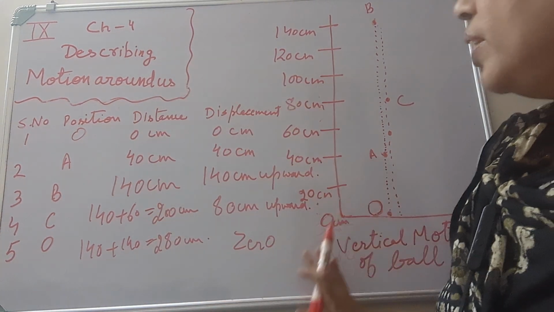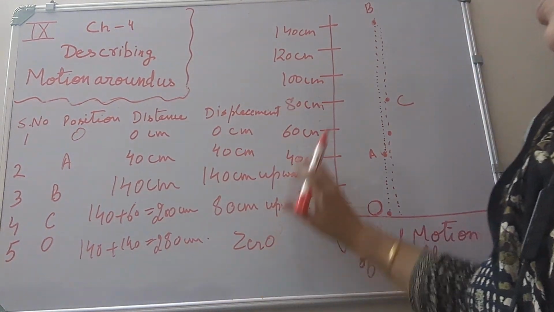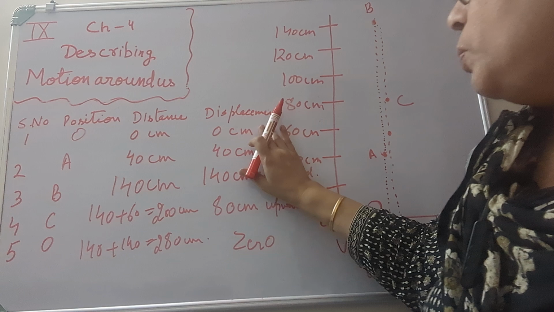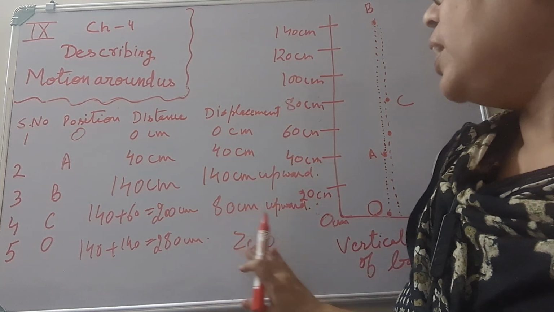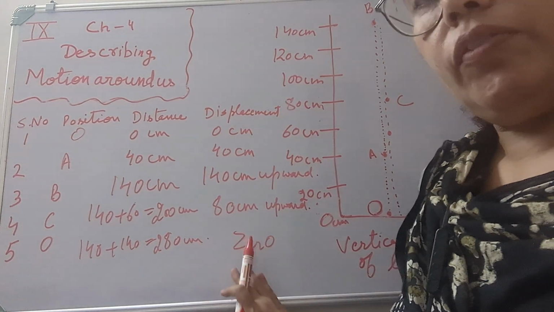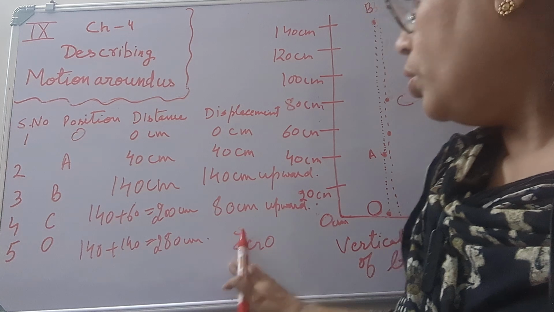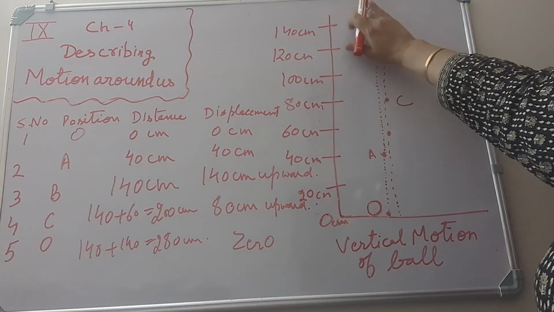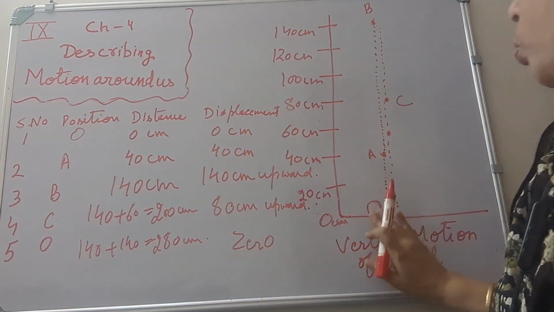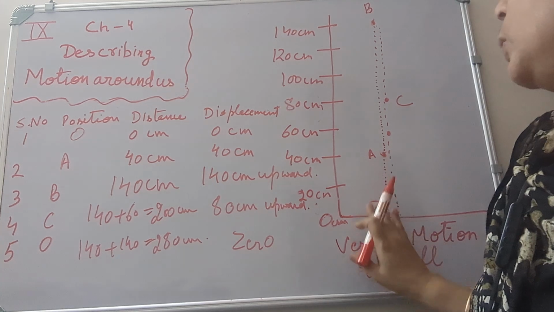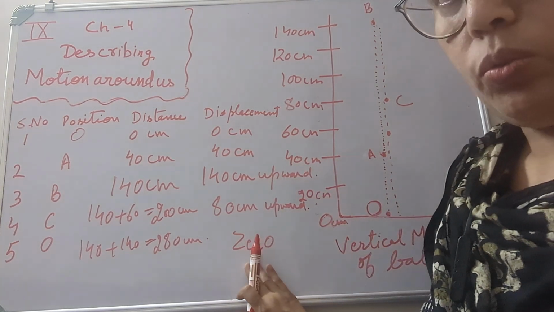Let us analyze this data. What about the displacement? It can never be zero. Displacement can never be zero. No, it is not true. When the ball travels from 140 centimeter and comes back to position O, the displacement becomes zero.